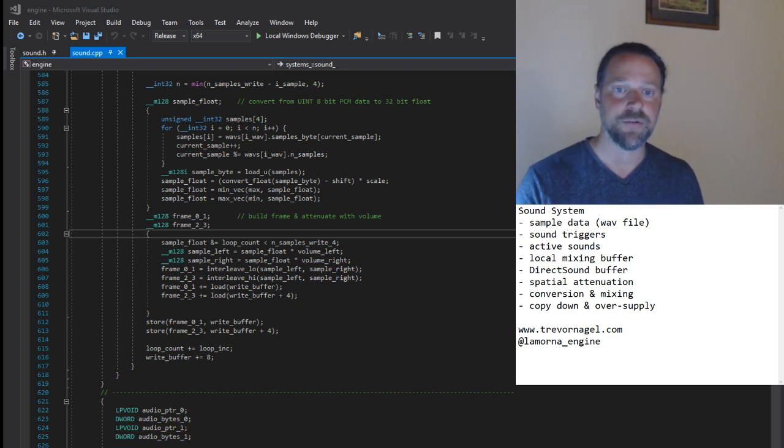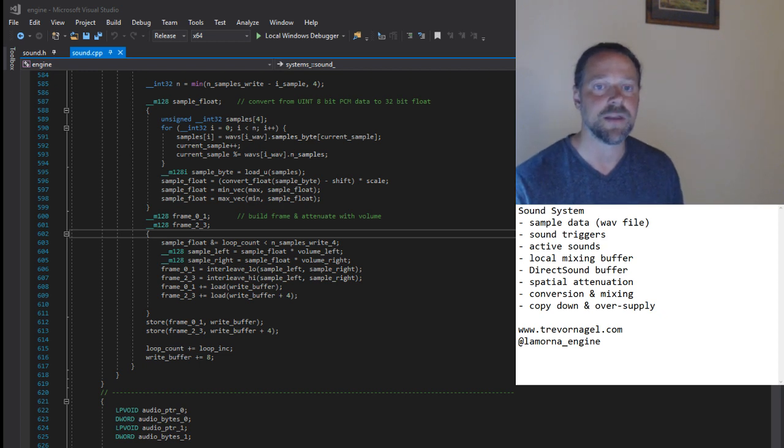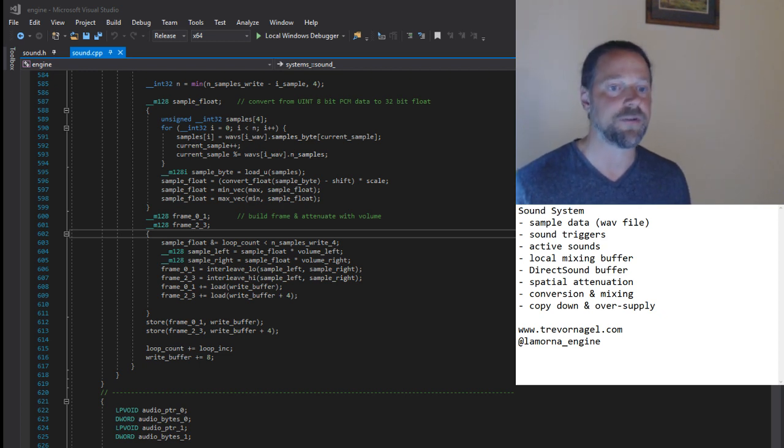I write to the direct sound buffer each frame and oversupply by a conservative amount. In the following frame, I check how many samples have actually been consumed by querying the direct sound play cursor, and advance my active sound cursors by that amount. I consider this a simpler approach, and by oversupplying slightly, you cover any irregularities caused by system lag, albeit at a slightly higher processing cost.